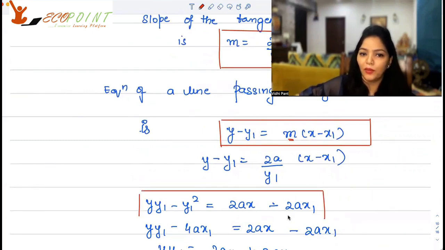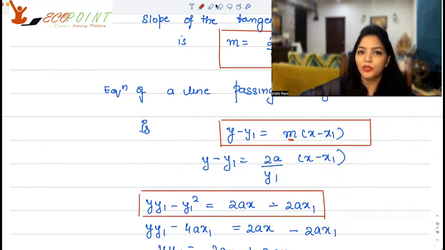You will get y minus y1 square is equal to 2ax minus 2ax1. I can take 2a common also, of course. Now, what do I know? Since I have the tangent at this point (x1, y1), it's actually lying on the parabola also.